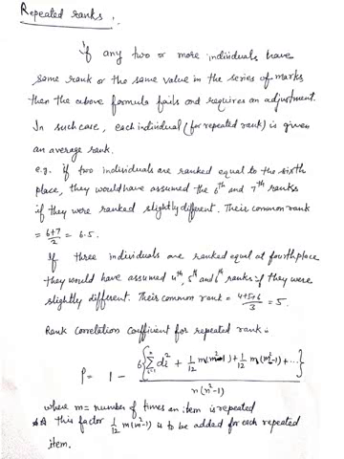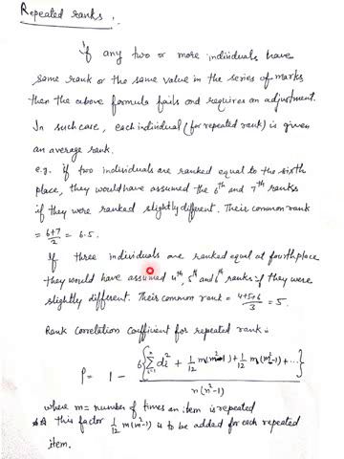For example, if two persons have the same rank at 6th place, we have to assume the 6th and 7th ranks if they were ranked slightly differently. But since both are the same, you can't allot them 6th and 7th. So we allot them the average of 6 and 7, which is 6.5. We allot both persons the rank 6.5 and 6.5, and the next person starts with the 8th rank.